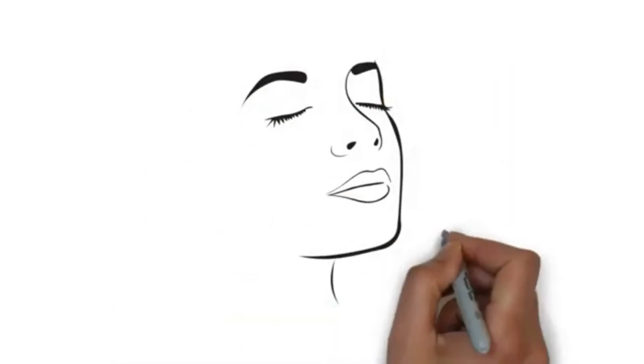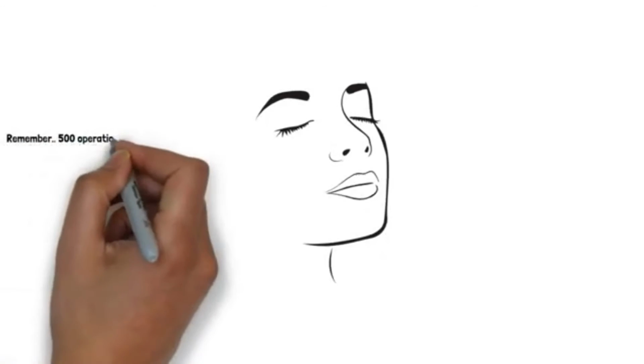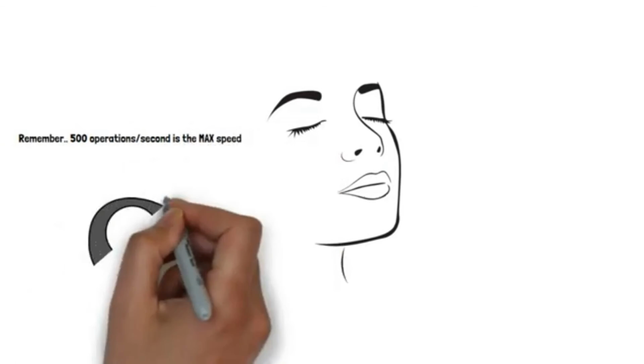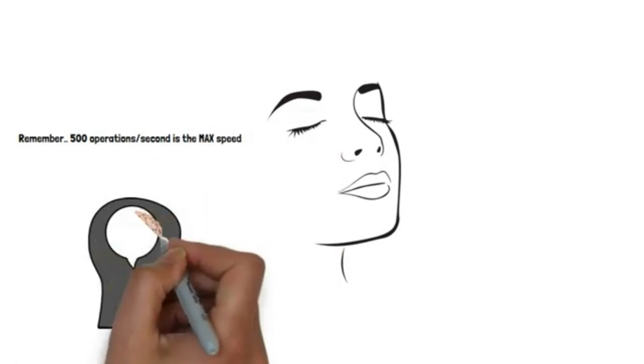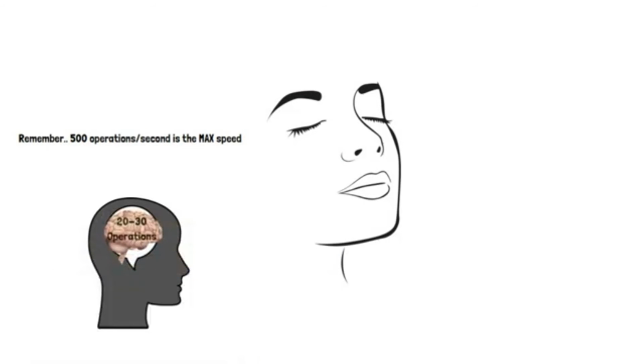What do you see when you look at this drawing? You see a face, correct? What is interesting is not the fact that you are able to identify the face, but how quickly you are able to identify the face. With our brain operating at the speeds we've previously mentioned, we are only able to perform between 30 to 50 operations within a split second. But that is all that it takes.